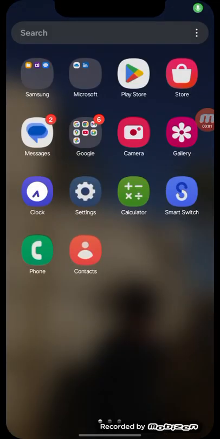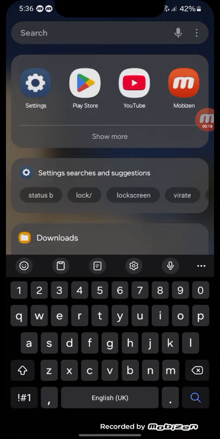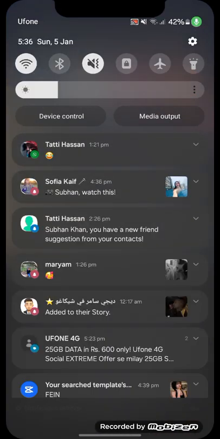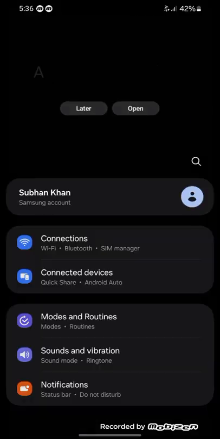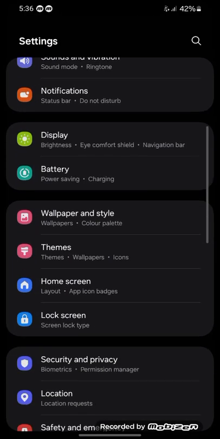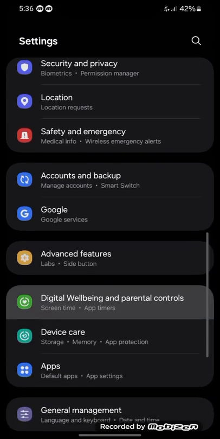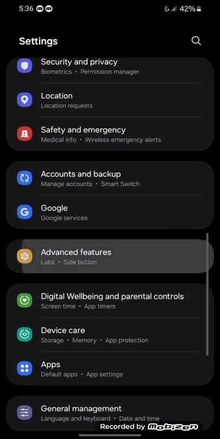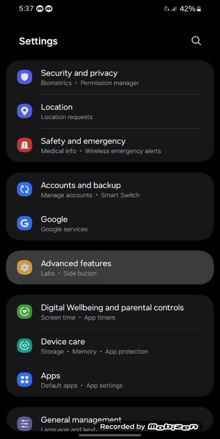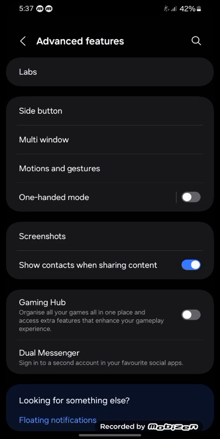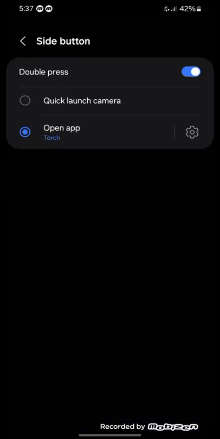I'm going to show you how we can change our normal side button into an action button like the iPhone 15 Pro, Pro Max, and 16 Pro, 16 Pro Max, etc. So first of all, you have to go to settings, or you can go like this, then scroll down, go to advanced features, then go to side button.